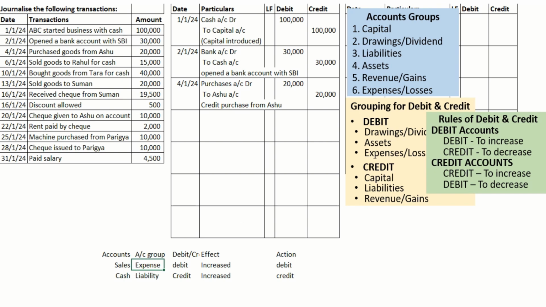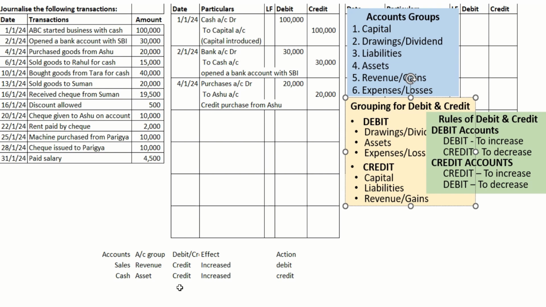Now sales. The nature is revenue. It's not capital, it's not drawings, it's not liability, it's not assets, it's not expense. So it is revenue. Cash is already we know asset. Now revenue is in which category? It's in credit. Cash is debit, we already know.